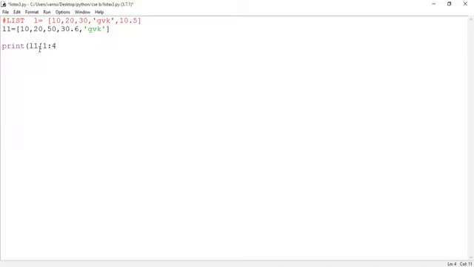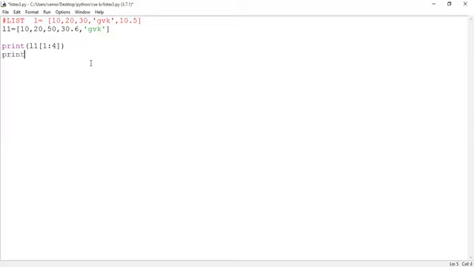So when I'm mentioning 4 here, it will consider up to index 3, right? What will be the result of this particular statement? Can anyone guess? L1 of 1 to 4. Which elements are displayed onto the user screen? 20, 50, 30.6 will be shown.